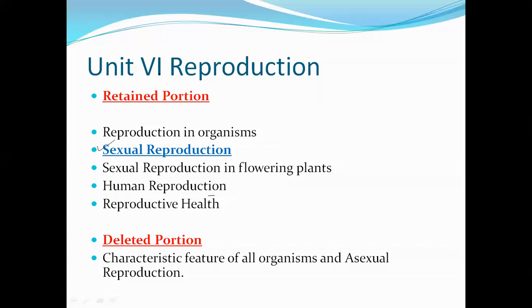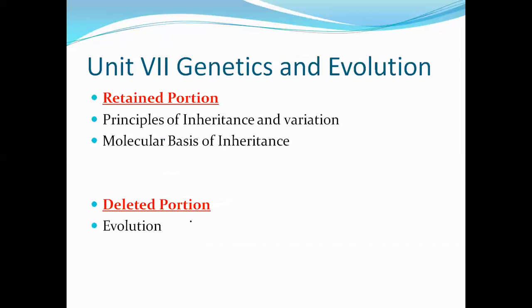So in Unit 6, reproduction, the retained portion is reproduction in organisms; the deleted portion is asexual reproduction and the characteristic features of all organisms. In sexual reproduction, all these three chapters are important.